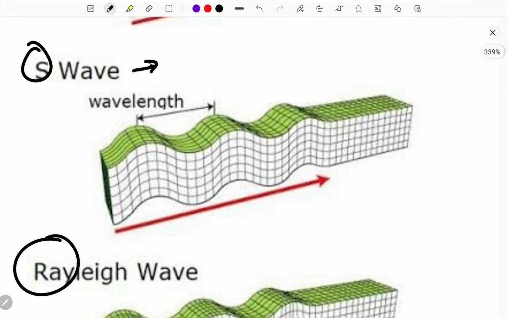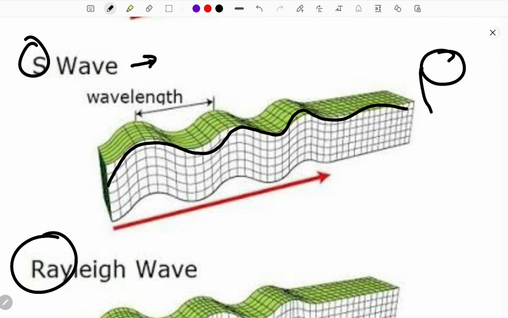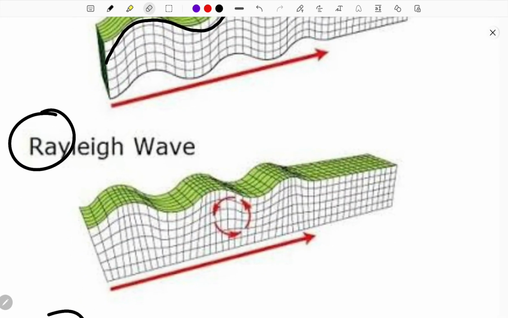Next, if you come to the S wave, this is similar to water. Whenever you see an ocean, the water flows like a current. Like if you take a tub filled with water and you disturb it, it will flow similar to the S waves. S waves also flow in the same way.